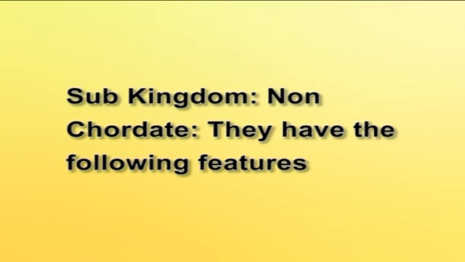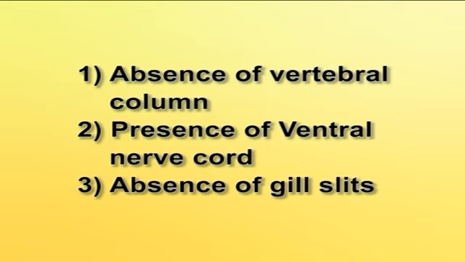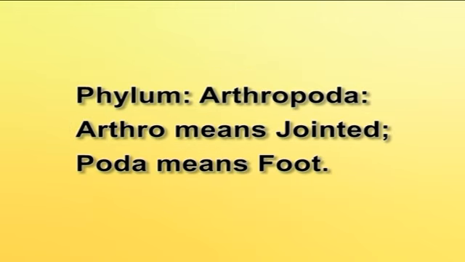Subkingdom non-chordate. They have the following features: absence of vertebral column, presence of ventral nerve cord, absence of gill slits. Phylum Arthropoda. Arthro means jointed, poda means foot. It is the largest phylum in the animal kingdom.